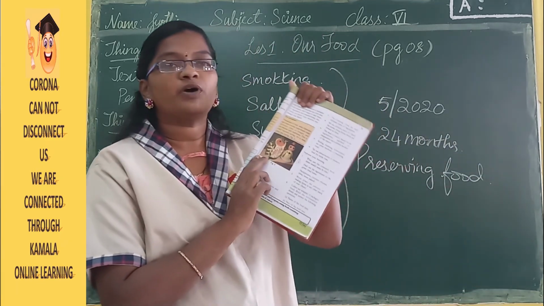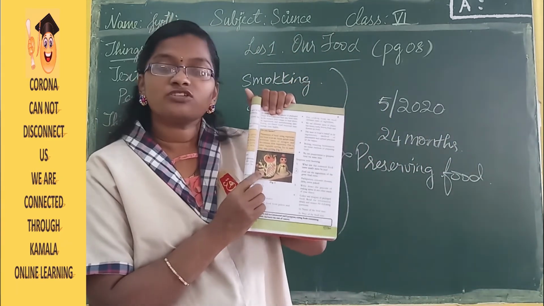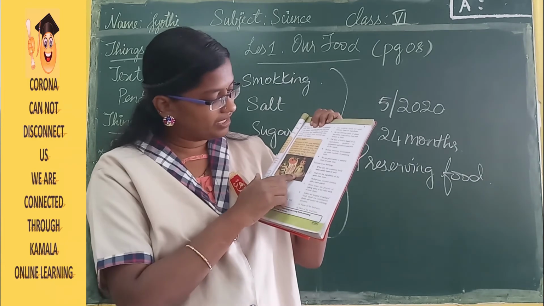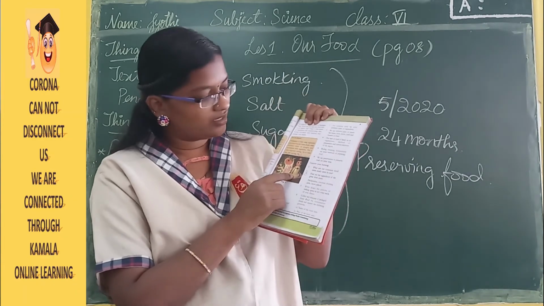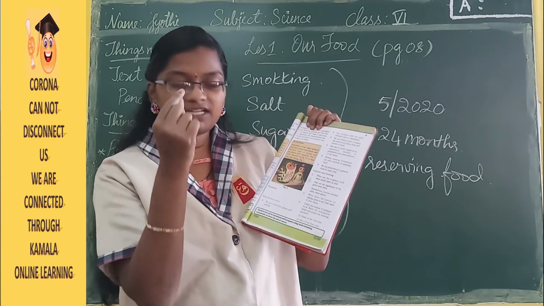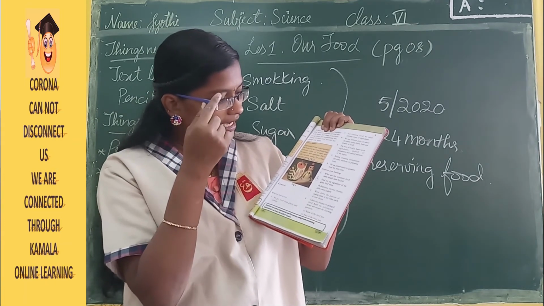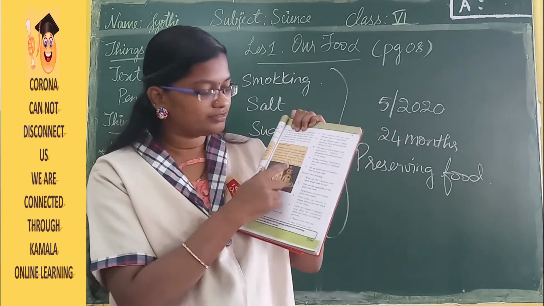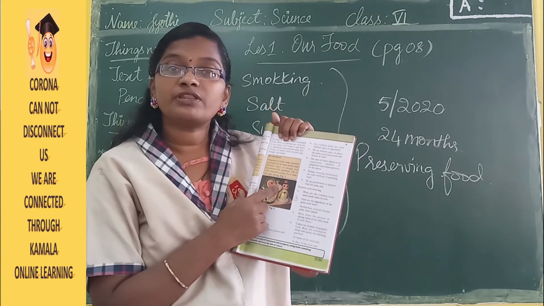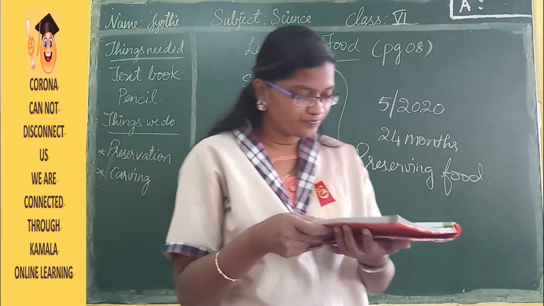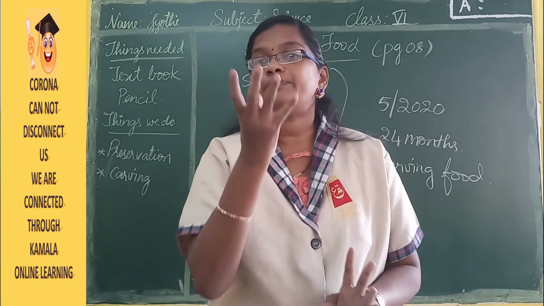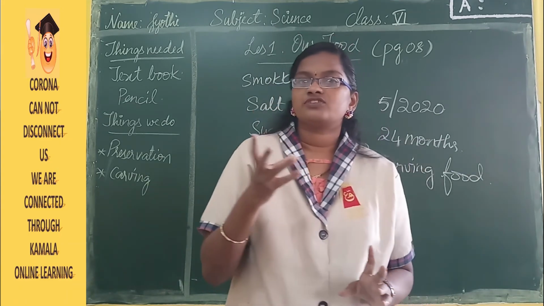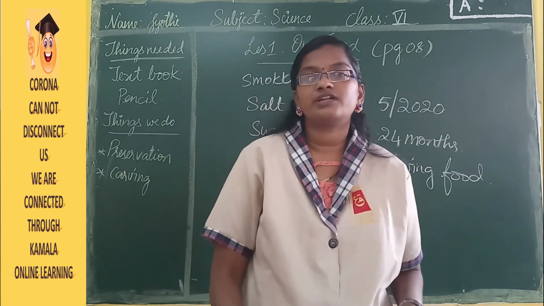So here this is made up of watermelon. Did you identify? This picture is made up of watermelon. See, it's looking like an owl, right? Then here they have made this with pumpkin and a cucumber, and the nose with carrot. For the eyes you can even put pepper seeds, and the hat is made with brinjal, right? So like this you can make different things. With apple you can make many, with bananas you can make many. If you go to YouTube and check, there will be so many videos related to this.